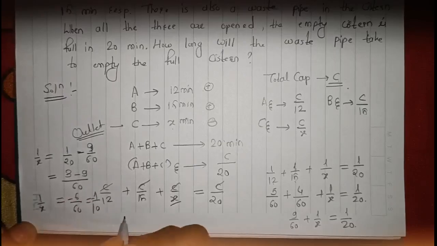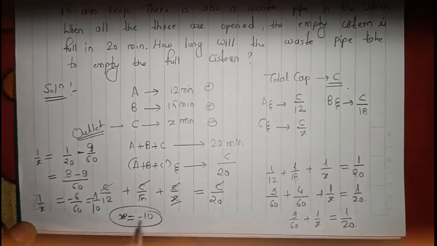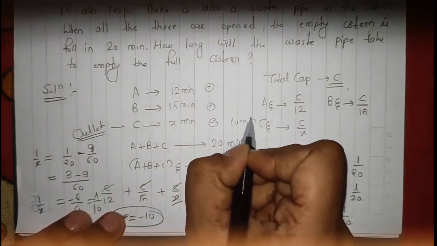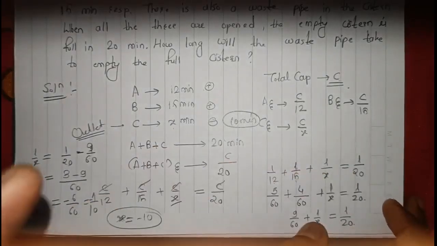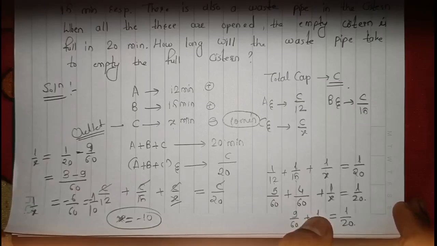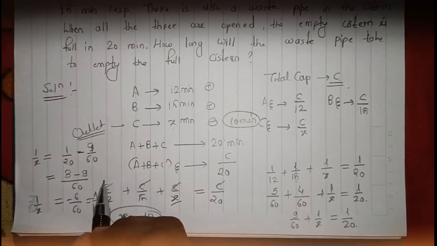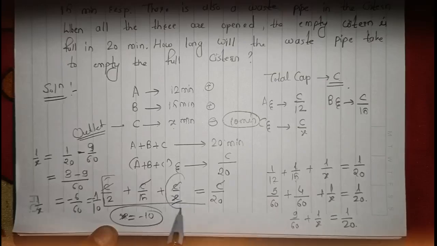So 1 by x is minus 1 by 10, which means x equals minus 10. So actually x is 10 minutes only. So our x value is 10 minutes. So that is how long it takes the waste pipe to empty the full cistern. Just remember, when we wrote this equation, we took our efficiency as plus, therefore we are getting this as minus.